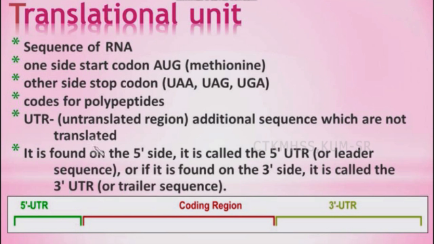So here, as I told you, the UTR is an untranslated region. It will not code for any amino acids or proteins. The function of this untranslated region is that it helps in the regulation of the translation process. They don't code for any proteins, but their main function is to regulate the process of translation.